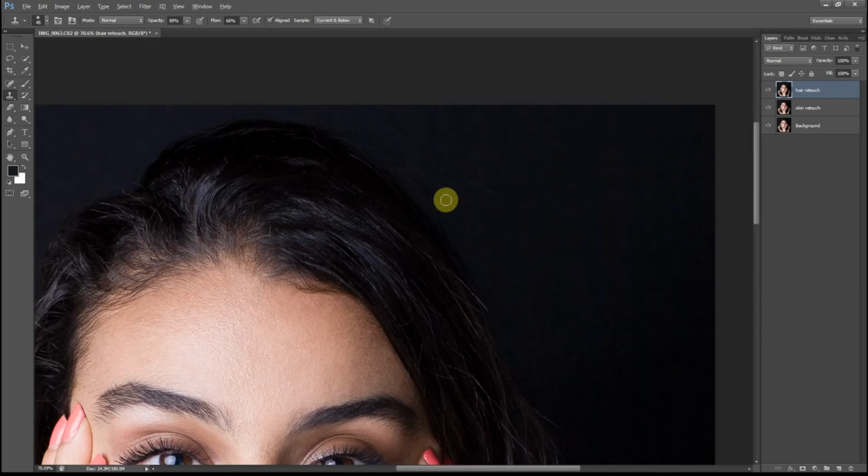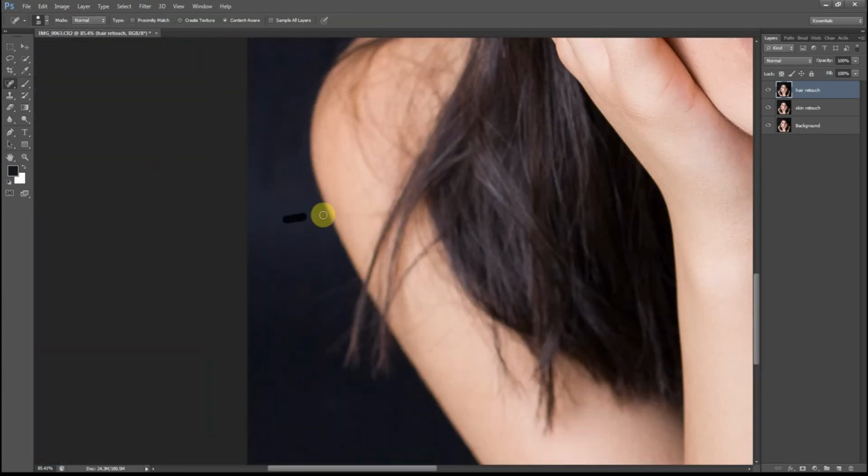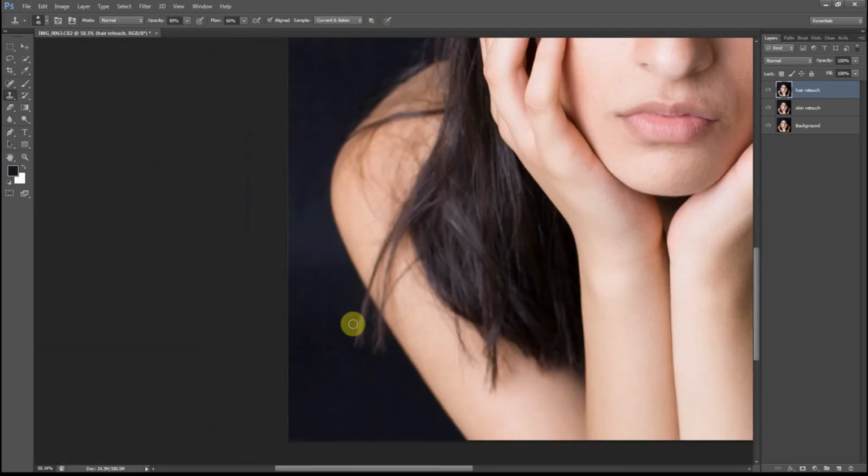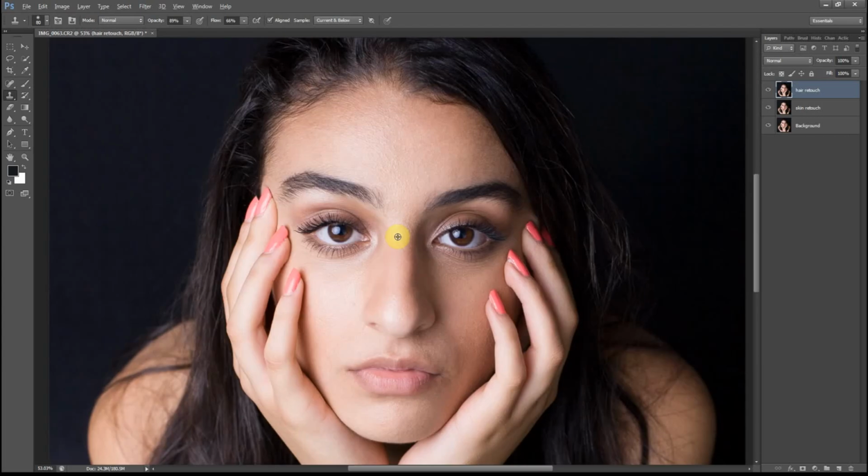So I'm mainly cleaning up the stray hairs and the flyaways. I'm not too concerned about the hair that's on her shoulders. That's going to take too long to clean up. And for the sake of this tutorial, we'll just not worry about it.